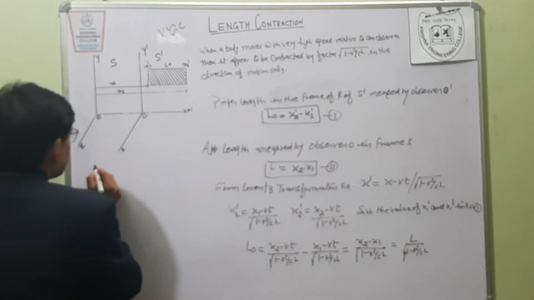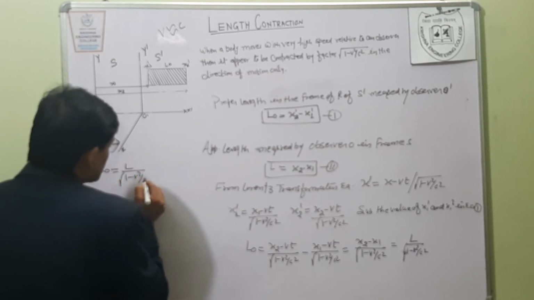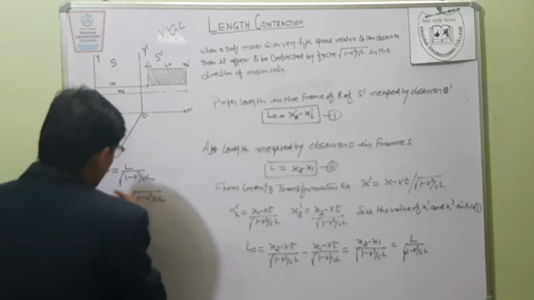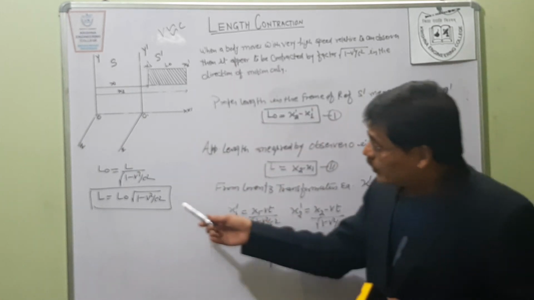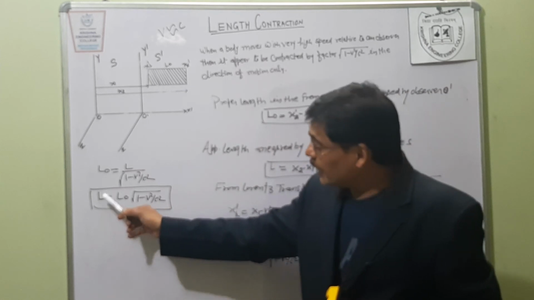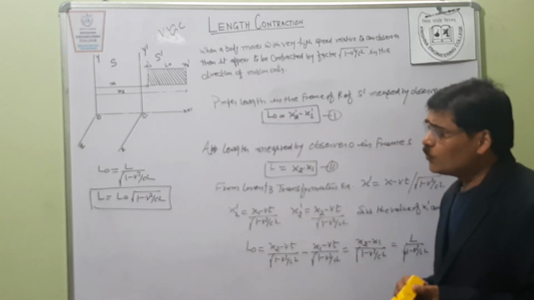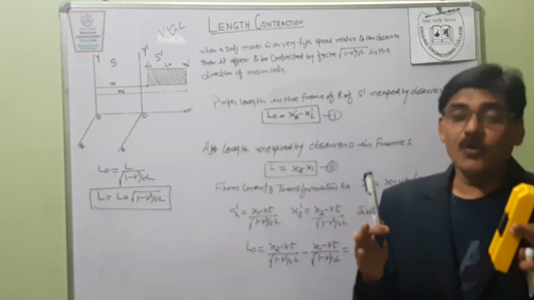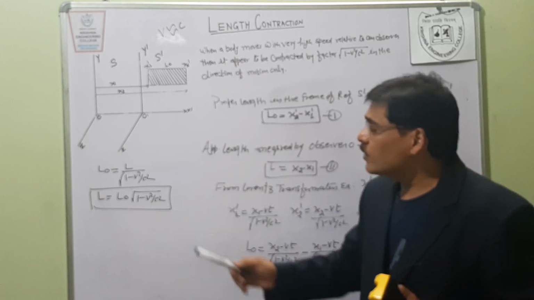So the length contraction formula is L naught is equal to L upon under root 1 minus v square upon c square. So L is equal to L naught under root 1 minus v square upon c square is our length contraction formula. This is the apparent length. The length appears contracted by the factor under root 1 minus v square upon c square, relative to the original length.